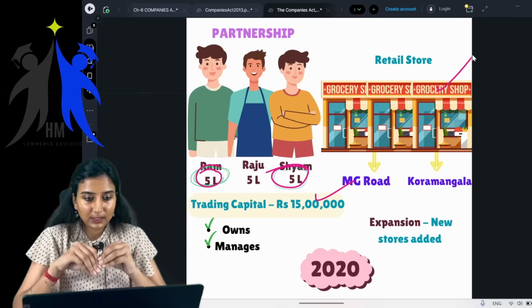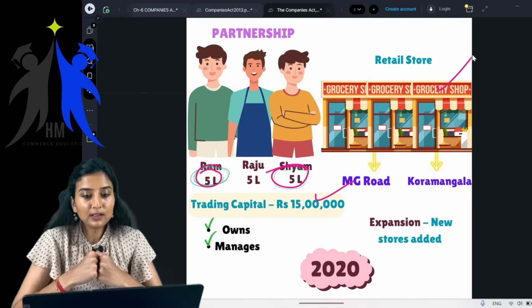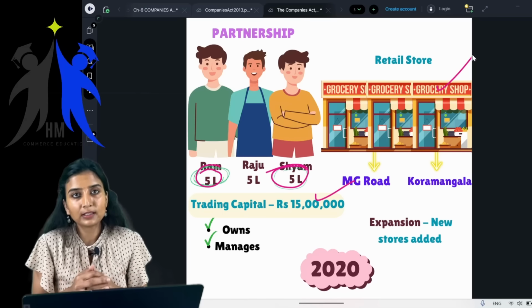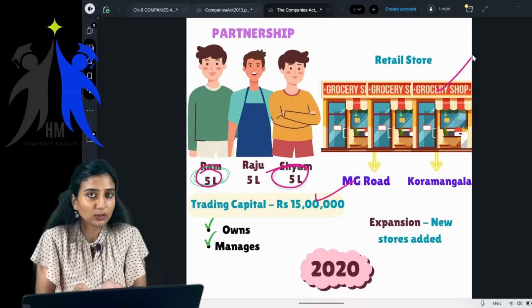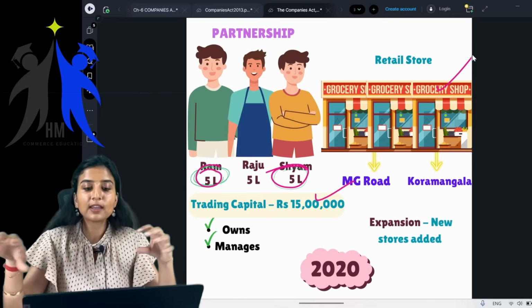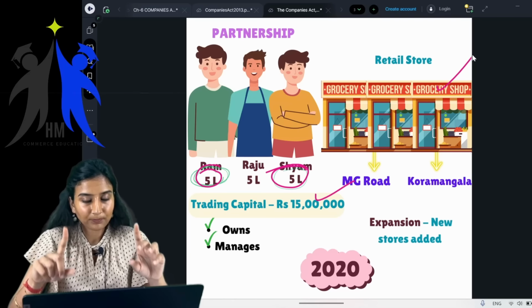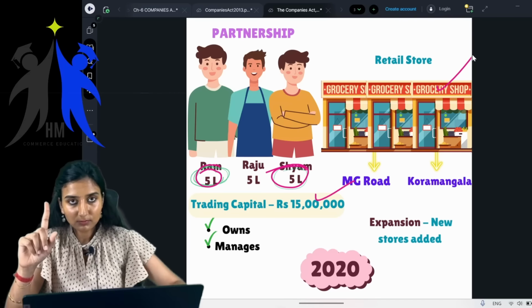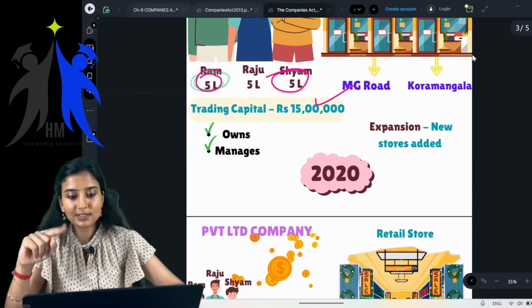There are 3 people here and they have pooled in capital. All of them have pooled in capital. And here also, they are only owning the business. Yes or no? Who are the owners? The people who have invested are the owners. So Ram, Shyam and Raju are the owners of the business and they are only managing the business, right? They are only taking care of the business. They are again making sure everything is in line. Correct. Understood. Okay. Can I move ahead, students? Yes. Okay. Now, this is in year 2020.